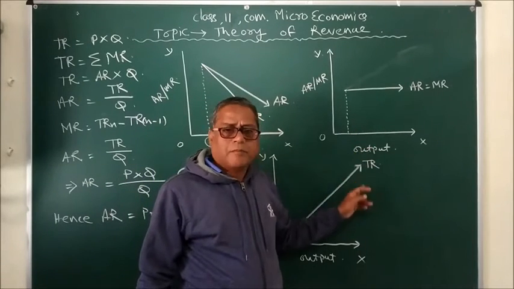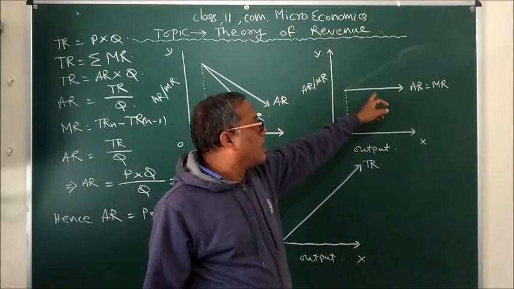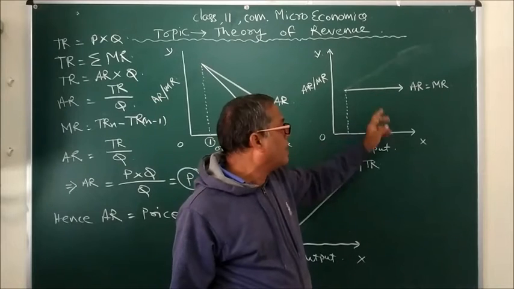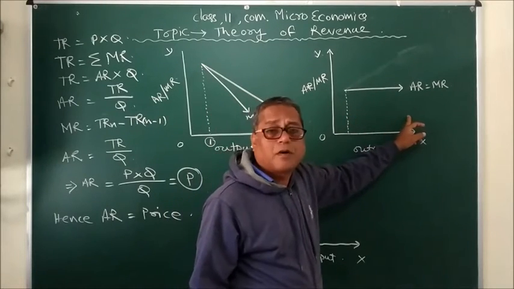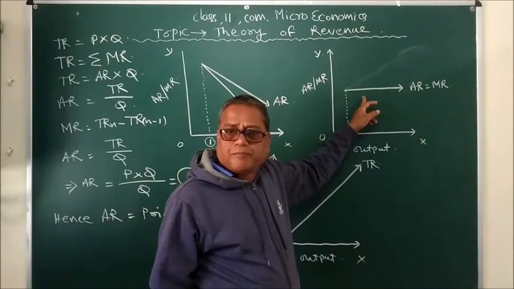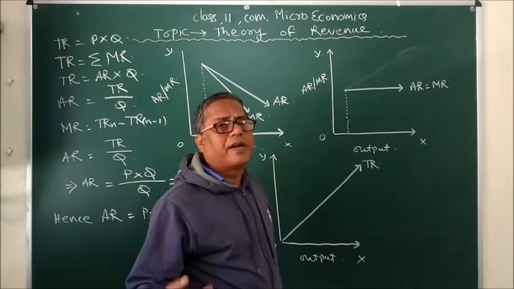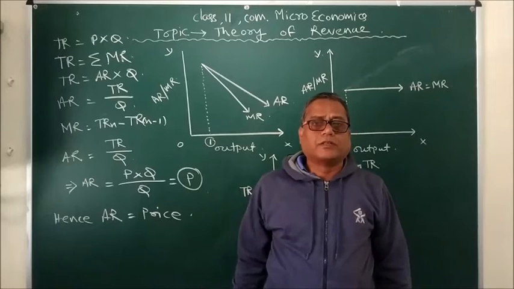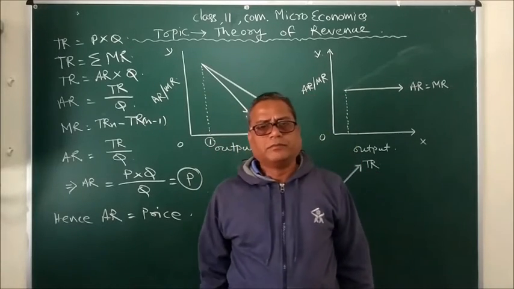So in a perfectly competitive market, what we find is that the average revenue and marginal revenue curves are parallel to the x-axis, because whatever may be the number of output sold by the producers, the price remains fixed. But the case is a little different in imperfect competition, that is monopoly or monopolistic or duopoly or oligopoly.